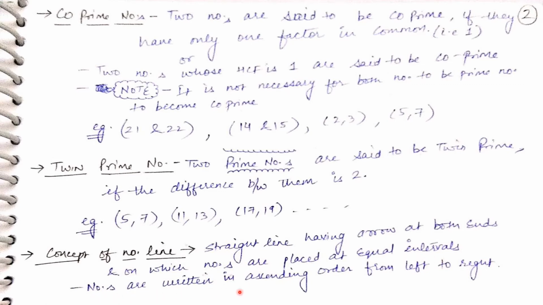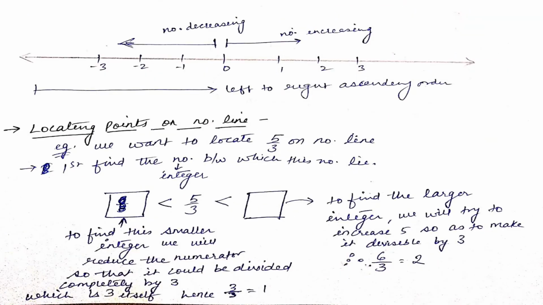Numbers are written in ascending order from left to right. So when you move from left to right, the numbers will increase. So you can say the leftmost number on a number line is the smallest and the rightmost number will be the largest. Now see, this is a number line in front of you. You can see arrows on both the ends.